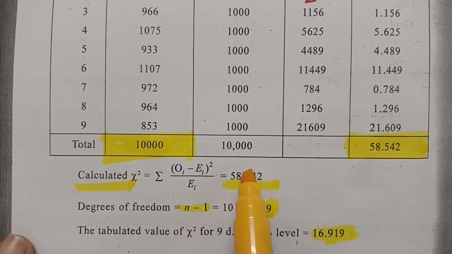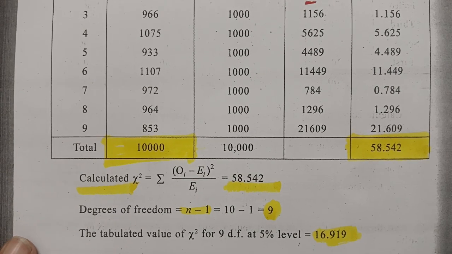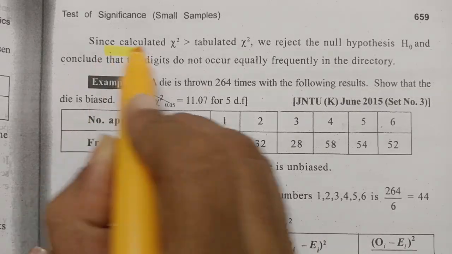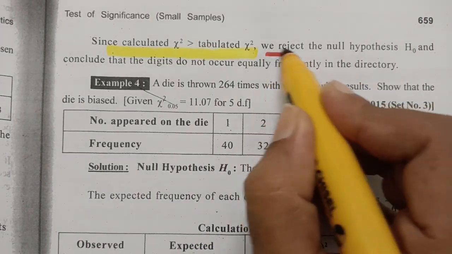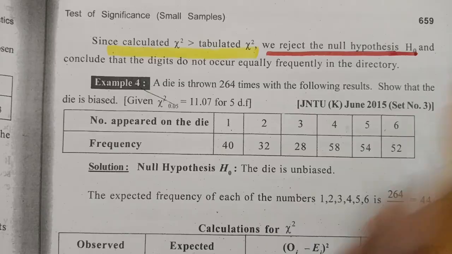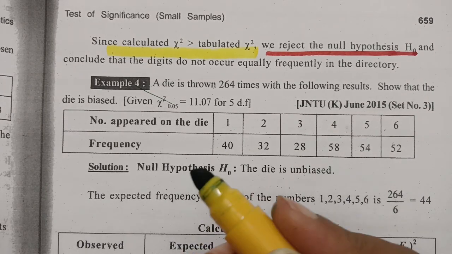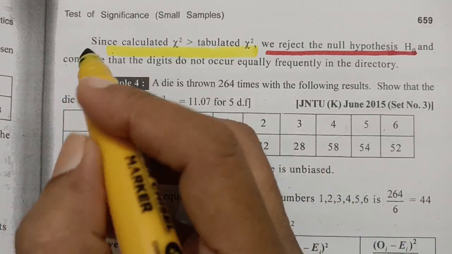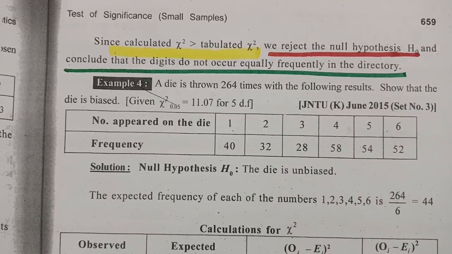On comparing the calculated value and the tabular value, clearly the calculated value is far greater than the tabular value, and therefore we reject the null hypothesis H naught. The conclusion is that the digits do not occur equally frequently in the directory.